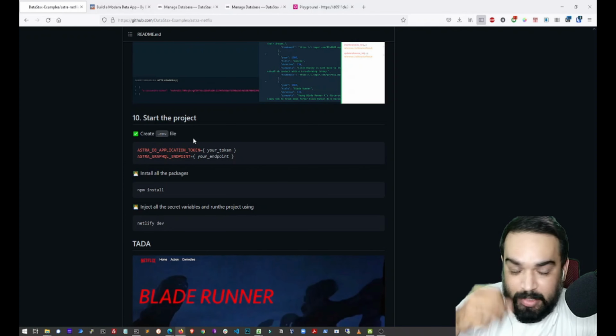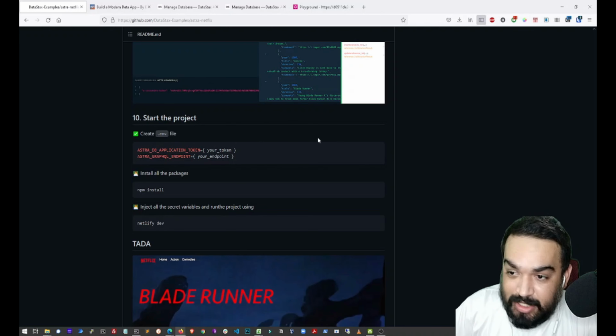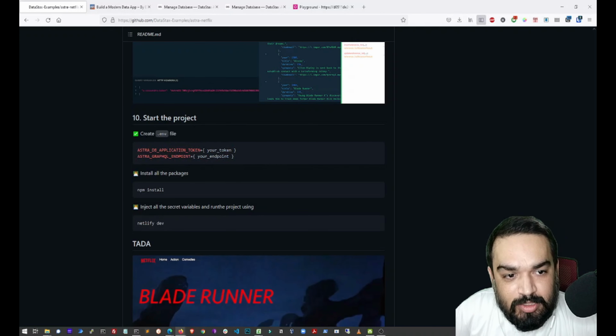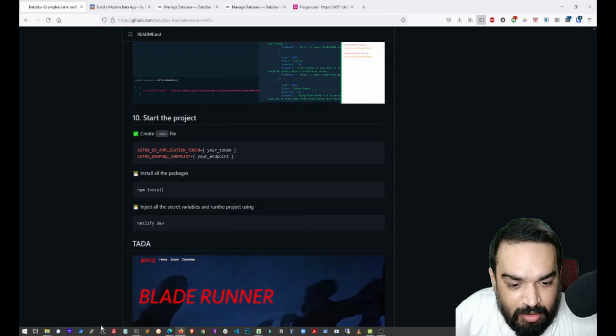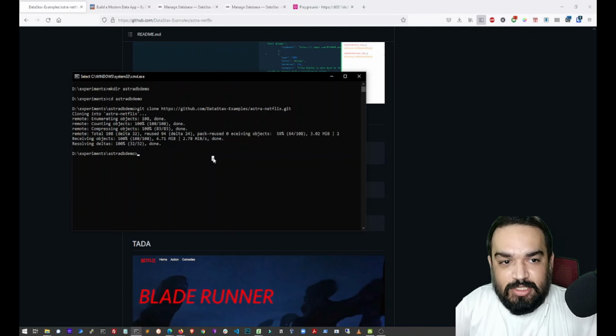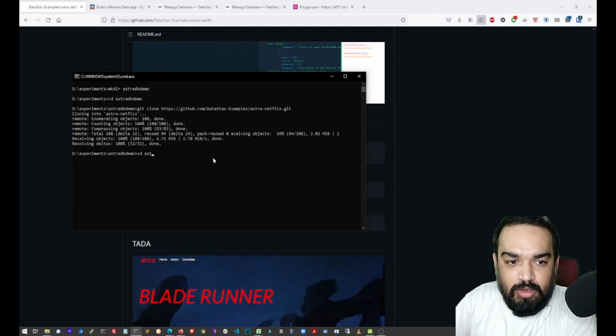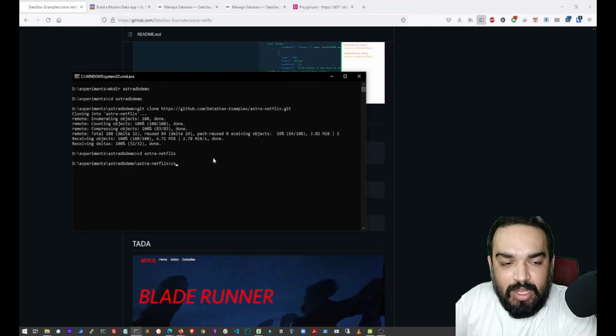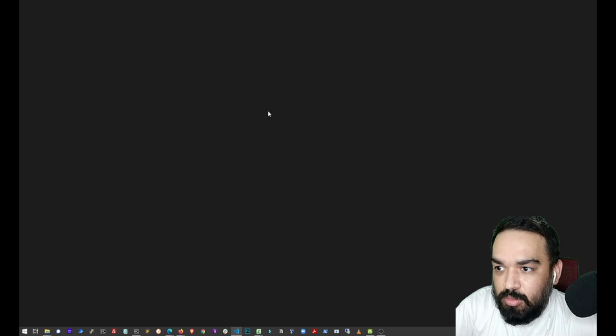This is the part where we actually deploy and see, right? So create a .env file. Now, if you remember, we just cloned the repo. So I'm just going to go into the repo and then do code dot. Let's wait for Visual Studio Code to open up.